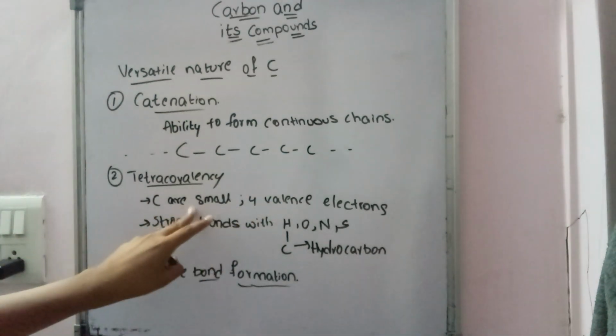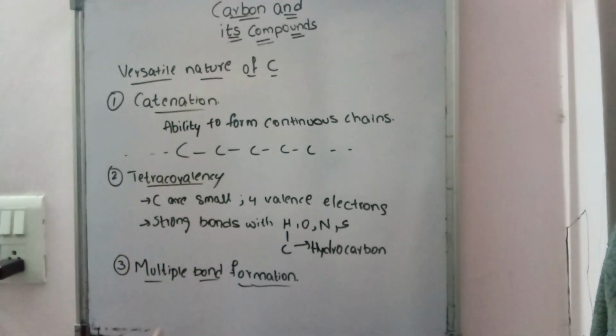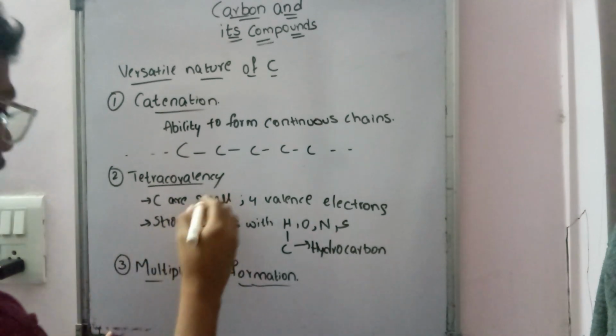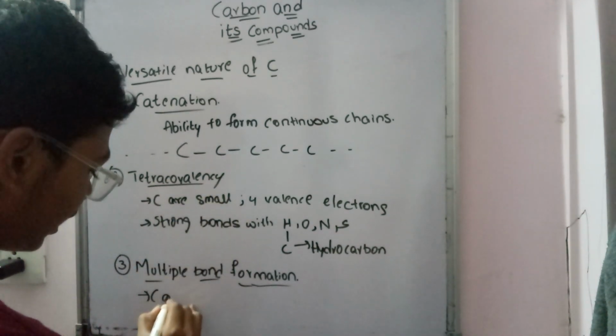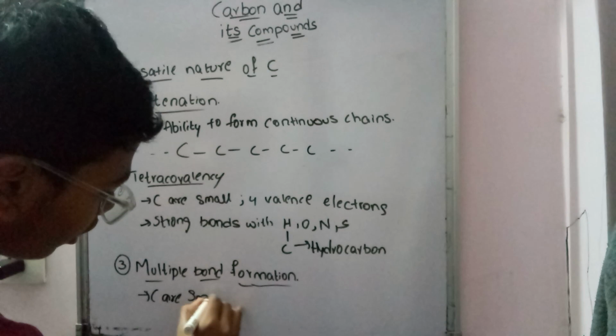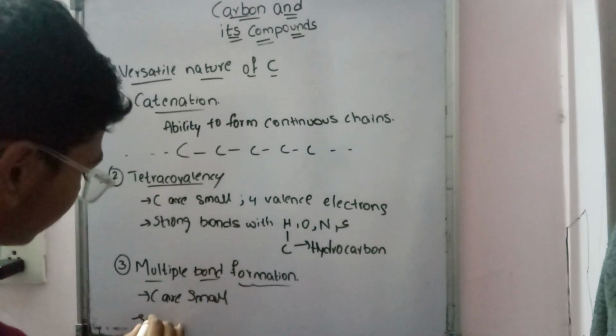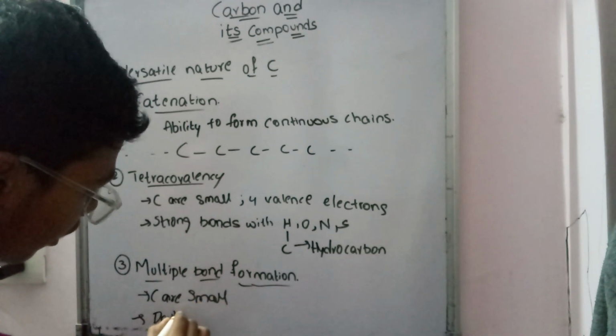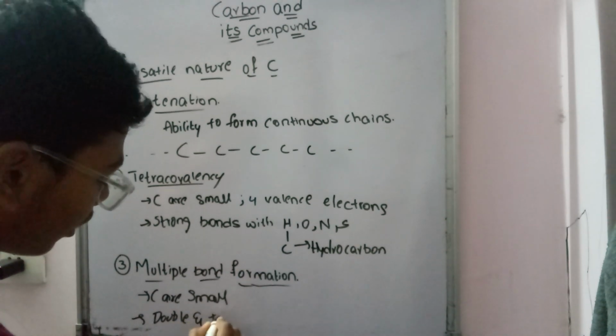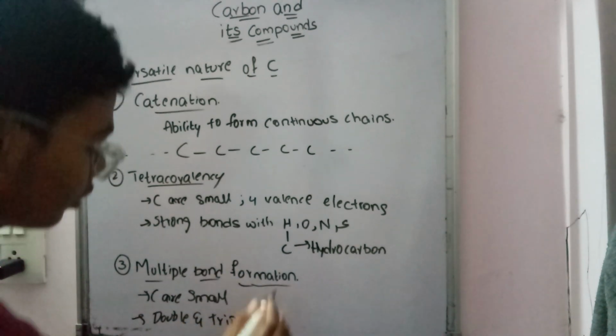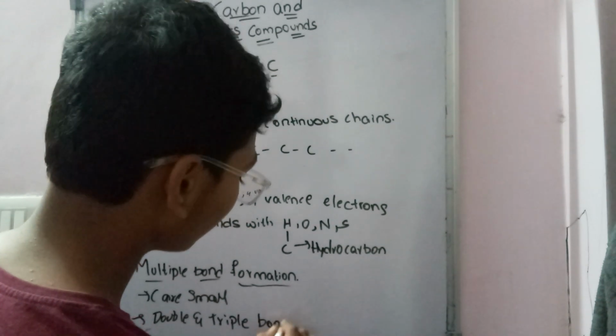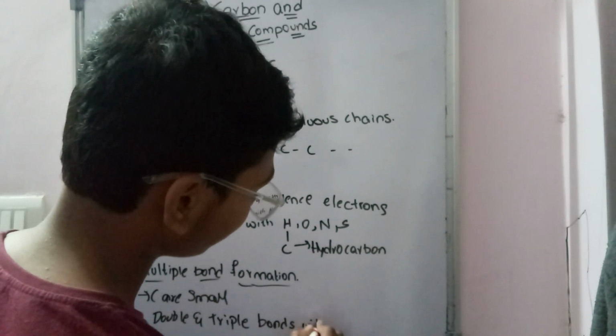Because of the same reason, as carbon atoms are small, it enables carbon to form multiple bonds such as double bonds and triple bonds with other elements as well as its own atoms. Because carbons are small, it forms double and triple bonds with other atoms.